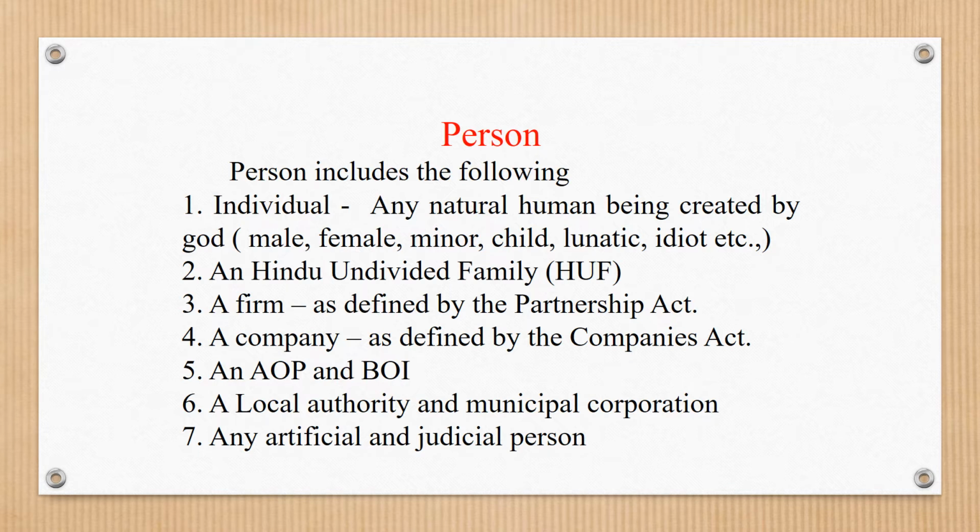So, they come under the heading of person. Next, a local authority and a municipal corporation. The seventh one is any artificial juridical person.